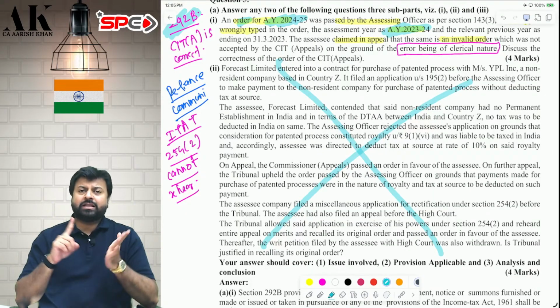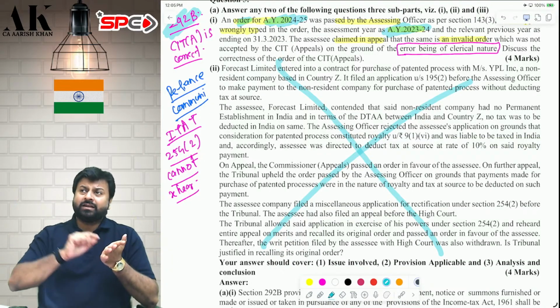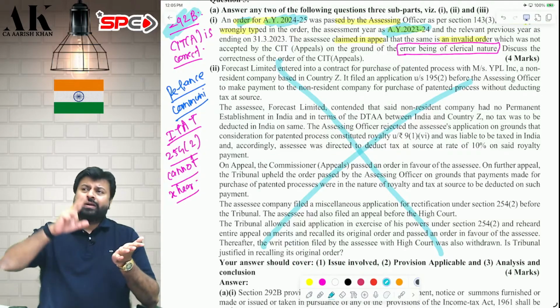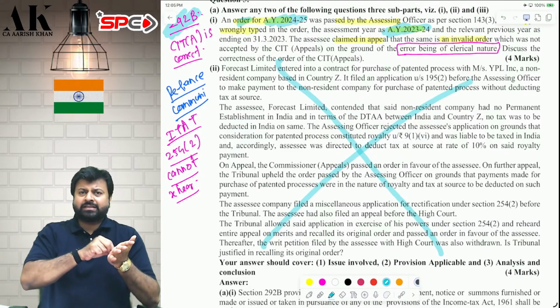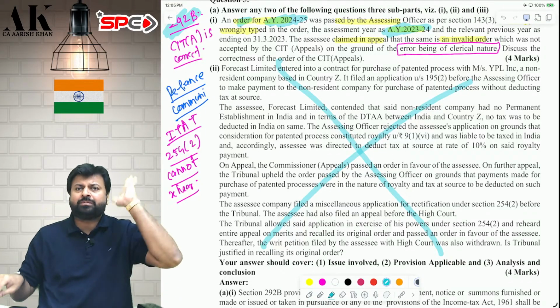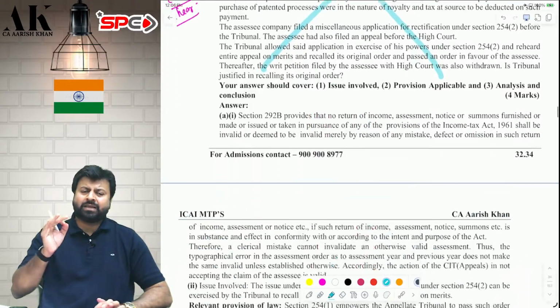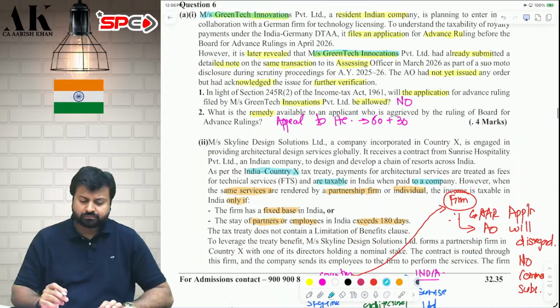The first view should be the last view. They cannot take multiple views. Once they pass an order, they cannot change the order in future. Only one thing is possible: once they pass the order, in future, if there is an apparent mistake, they have to rectify. That's the only power with the ITAT, which was said by the Supreme Court in the case of Reliance Communication. Multiple case laws are there on this issue.